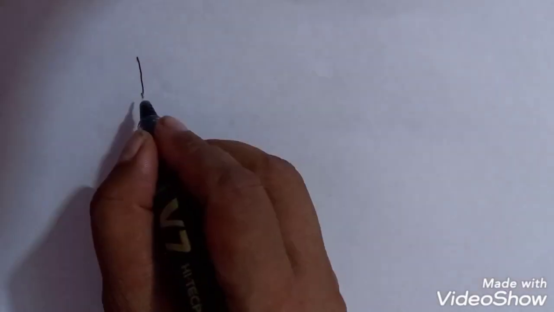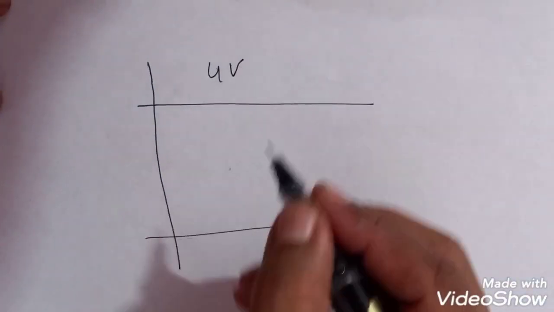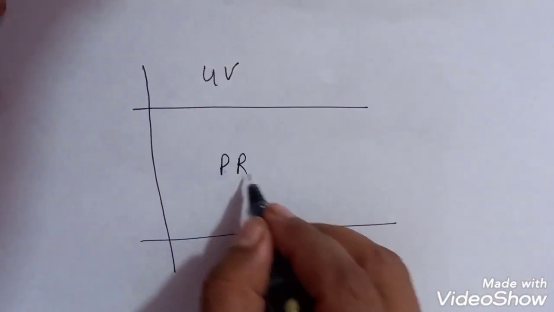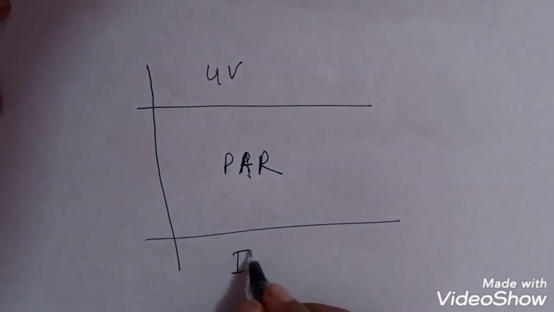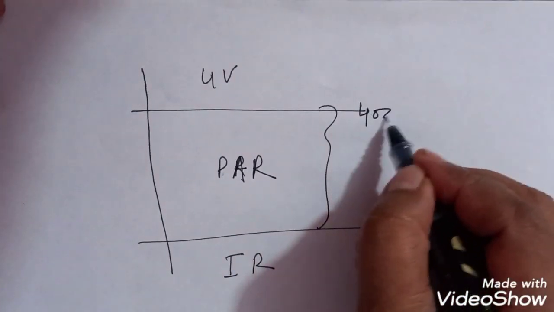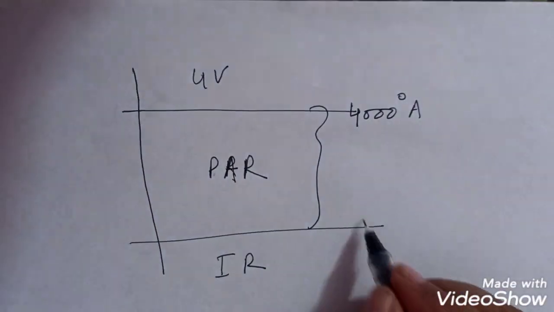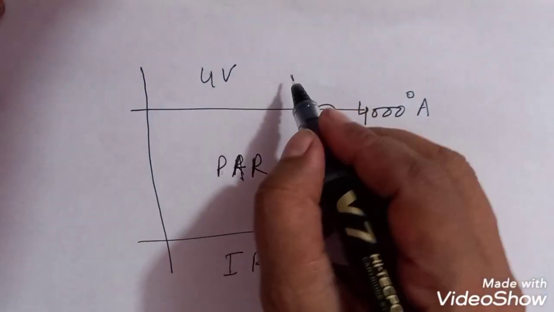So the solar light is divided into three categories: UV light, PAR, and infrared light. The range of PAR is from 4000 Angstrom to 7000 Angstrom.